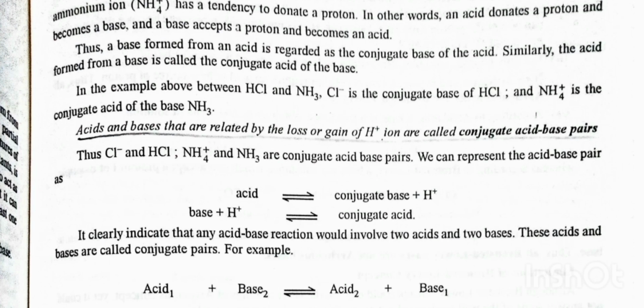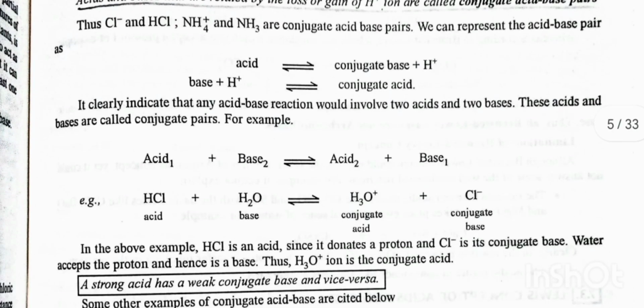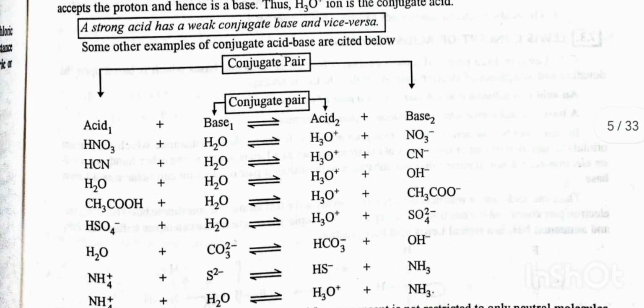We can represent the acid at equilibrium as conjugate base plus H⁺. It clearly indicates that an acid-base reaction would involve two acids and two bases. These acids and bases are called conjugate pairs. In the above example, HCl is an acid since it donates a proton and Cl⁻ is its conjugate base. Water accepts the proton and hence is a weak base. Thus, the H3O⁺ ion is the conjugate acid. A strong acid has a weak conjugate base and vice versa.